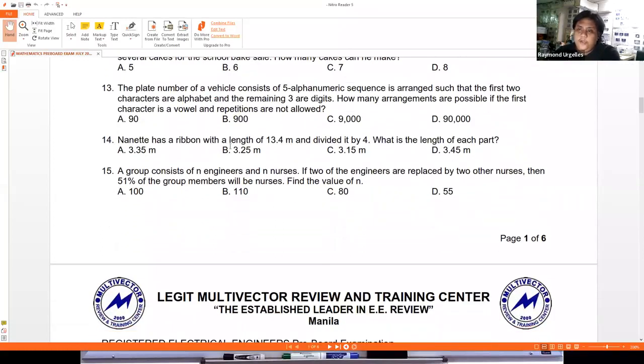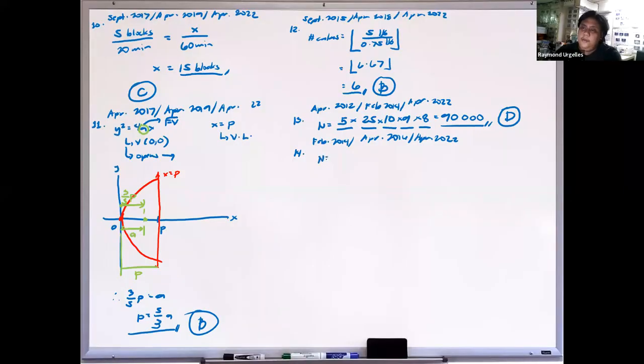So number 14, this is the problem: a ribbon is divided into 4 parts. What is the length of each part? This is simply 13.4 divided by 4. So this is 3.35 meters. That is letter A.